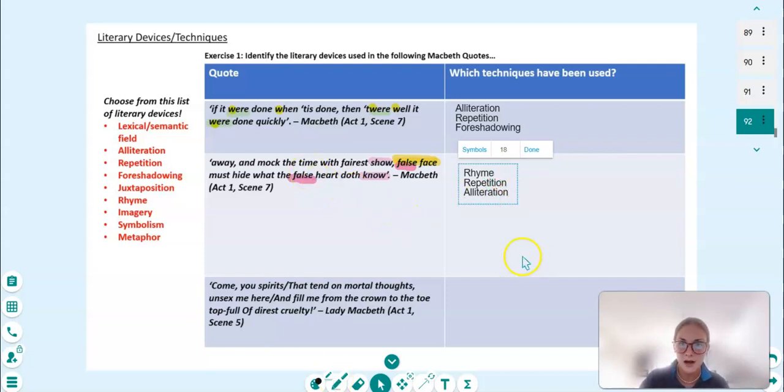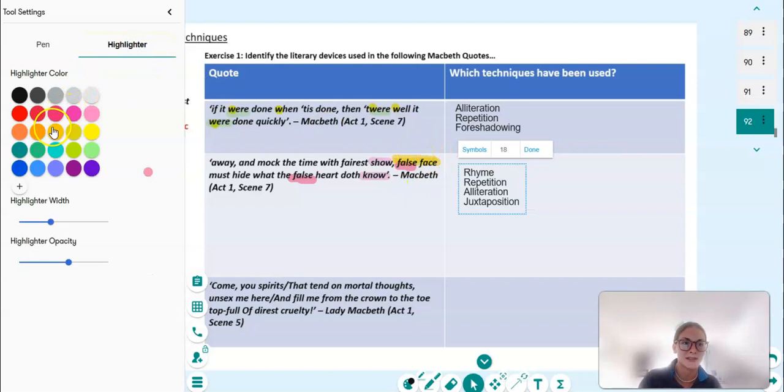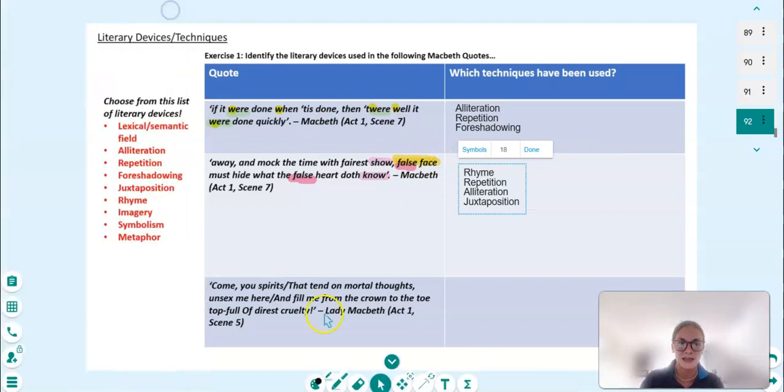And then false heart, I would also argue, is an example of juxtaposition. We usually consider heart to be attributed to our true desires, our true thoughts, our true feelings, unfiltered and raw. To put the word heart next to false is quite contradictory in this sense, and actually it makes sense when we think about Macbeth. What does his true heart want? What does he want at the core of his soul, at the core of his heart? Does he want this? It doesn't seem that way, which is why false face makes such an impact in this quote. So I think that's quite a good example of juxtaposition used by Shakespeare there.